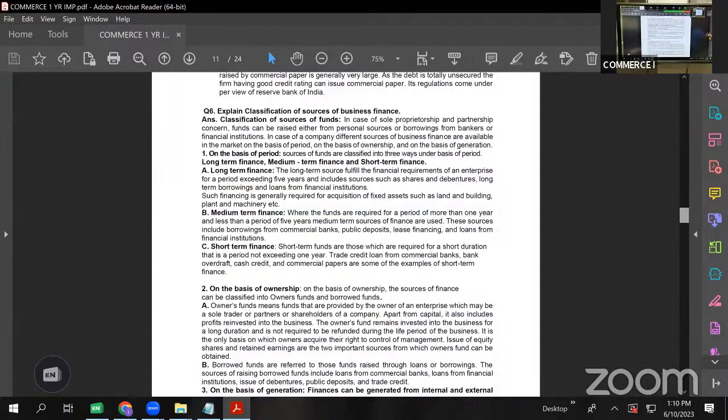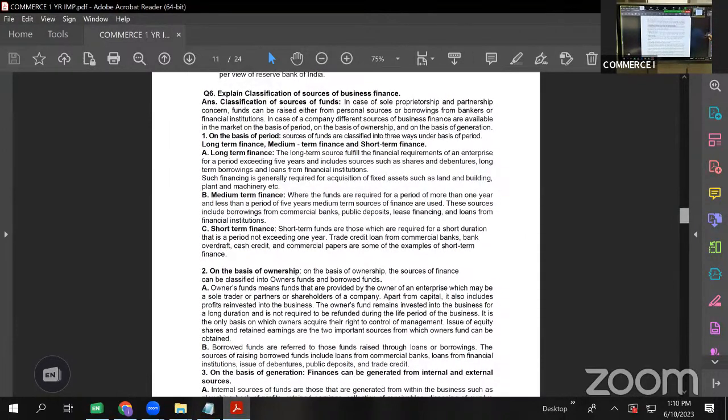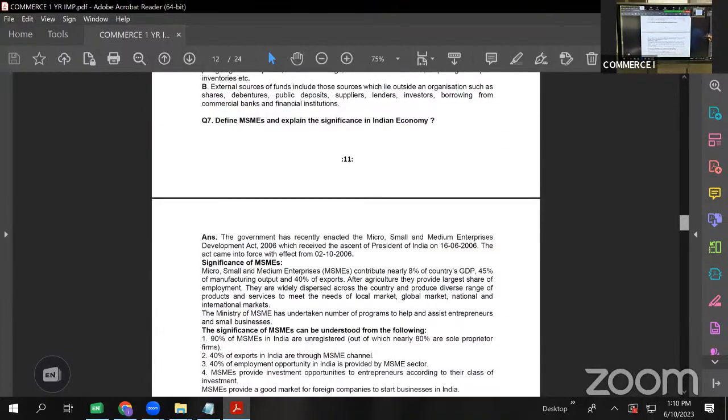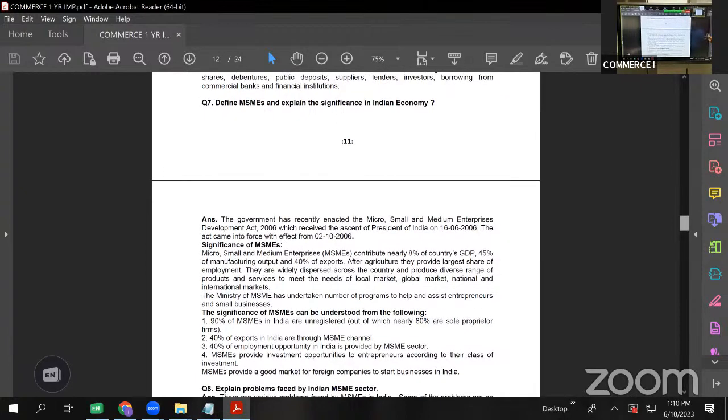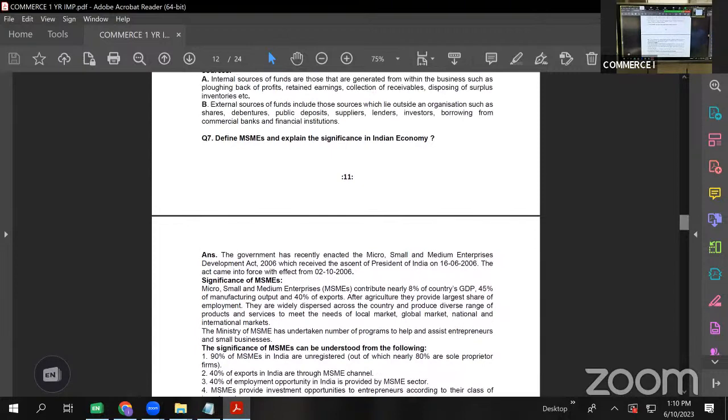Explain the classification of sources of finance. This we did yesterday: long term, short term. Then we'll do MSME. What is MSME and what is its significance in the Indian economy?